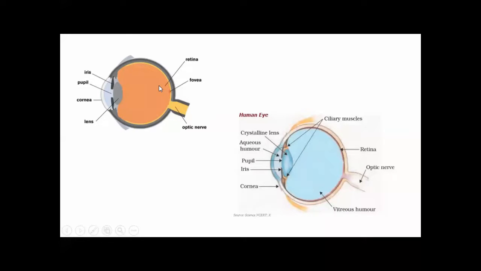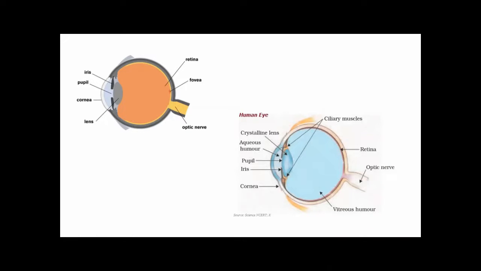Now, the third part, which is retina. Here is the inner yellower part of the eye. It is called the retina. Retina is a layer of light sensitive cells, and the lens helps to focus the clear image of the object on it. What is the function of the lens? Lens helps to focus the image on this layer of light sensitive cells.